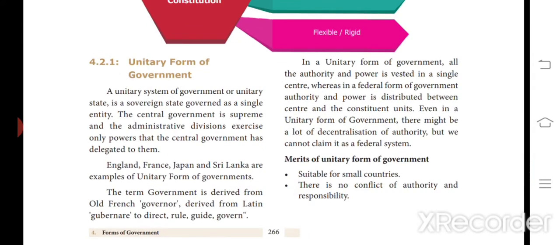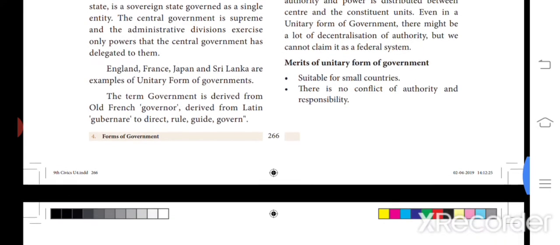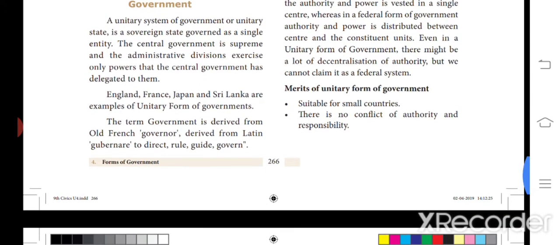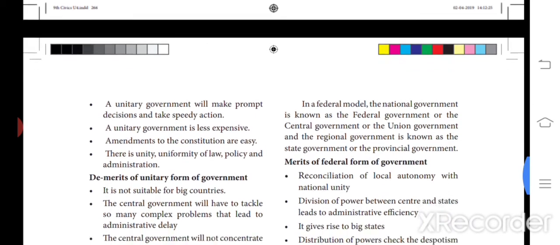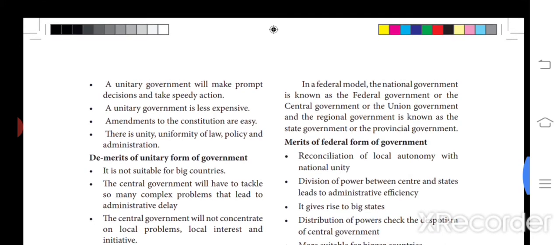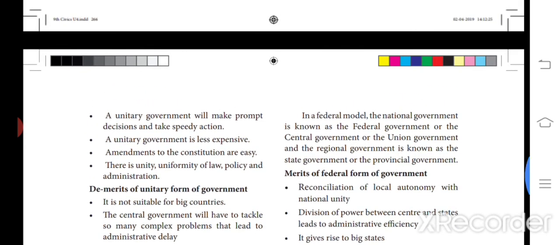Now we can see some of the merits and demerits of the unitary form of government. First, the merits. The unitary form of government is suitable for small countries and there is no conflict of authority and responsibility. Next, the unitary government will make prominent decisions and take speedy actions. It is less expensive and amendments to the constitution are very easy. There is uniformity of law, policy and administration.